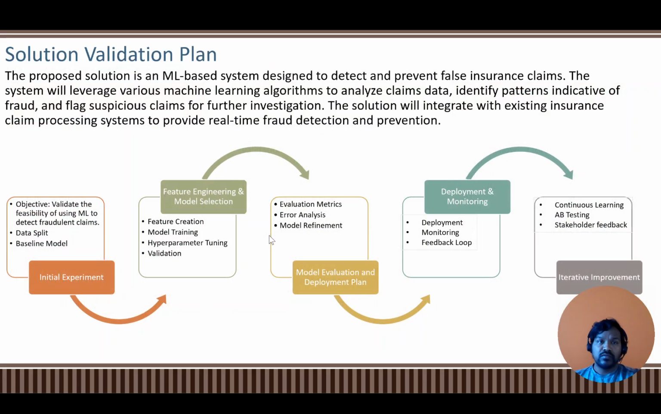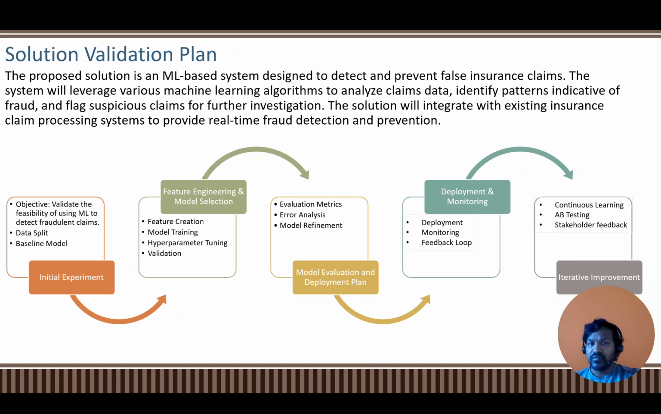Moving on to the solution validation plan. This solution is basically to detect and prevent false claims. So there would be 5 steps involved in this. First step is the initial experiment, where we would validate the solution, split the data, and create a baseline model. In the second step, we would be doing feature engineering and model selection, where we would create features, model, and validate our parameters.